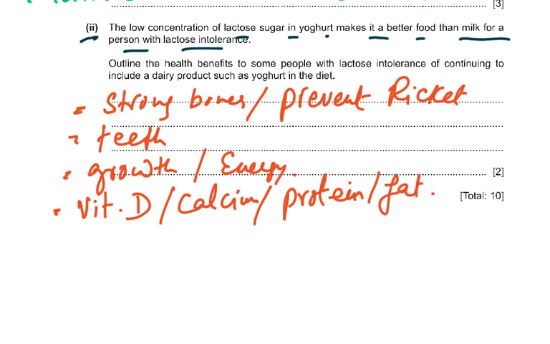So the health benefits with lactose intolerance of continuing to have a dairy product. What does milk contain? Milk and dairy products contain calcium and vitamin D. Vitamin D prevents rickets, so if they're taking milk, they will not have any rickets. Their teeth will be good and strong. They will have energy. Why? Because calcium is required for certain energy processes as well, and vitamin D is required for the absorption of calcium.